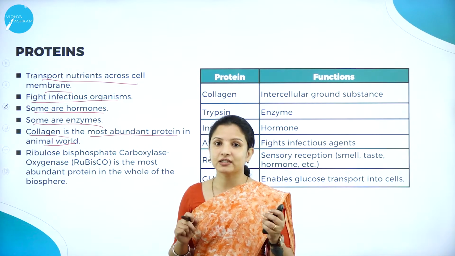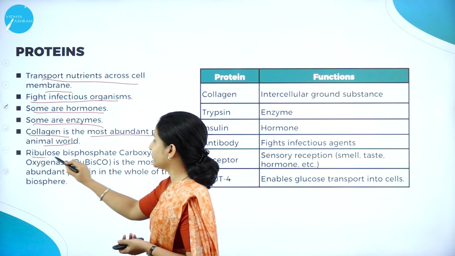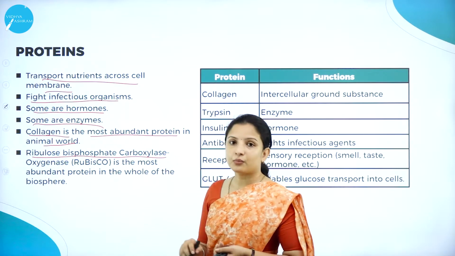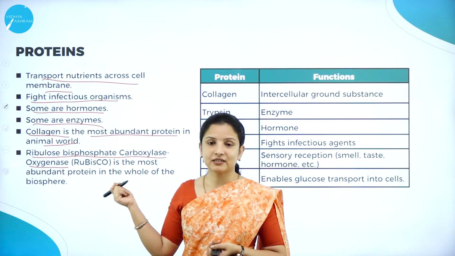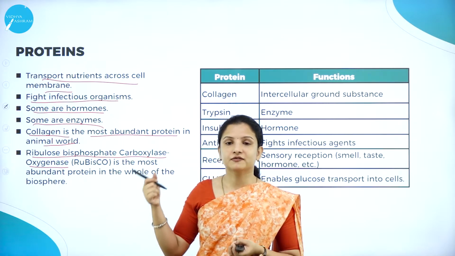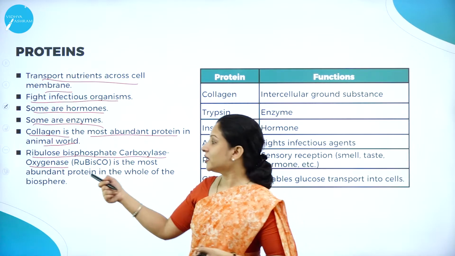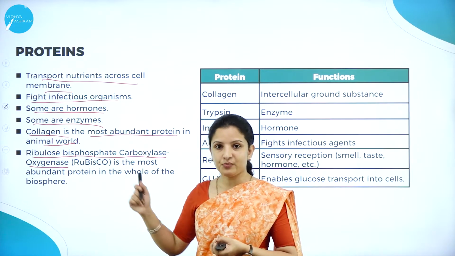Next, there is one more kind of protein which is usually seen in biochemical cycles, such as the Calvin cycle, which is called ribulose bisphosphate carboxylase oxygenase. When you study these cycles, that is respiration in plants and photosynthesis in plants, you will come across this particular protein.